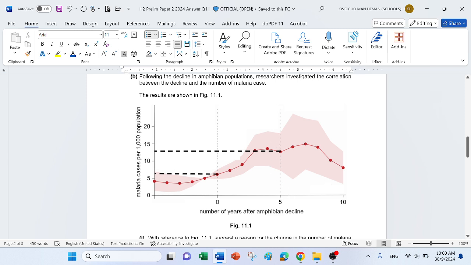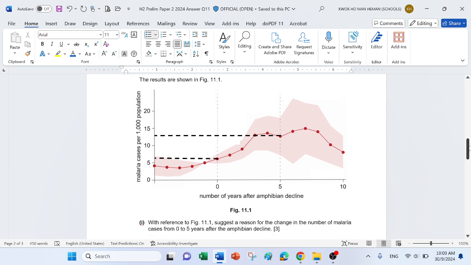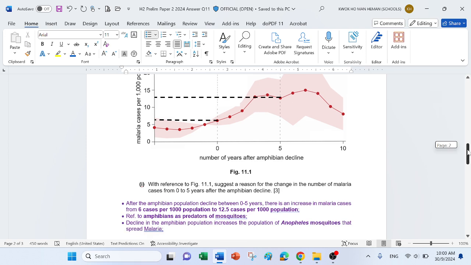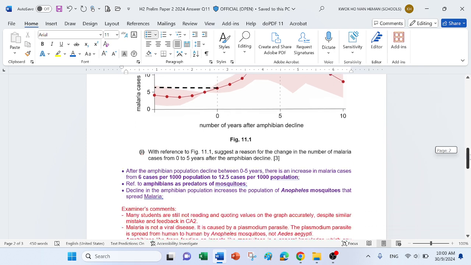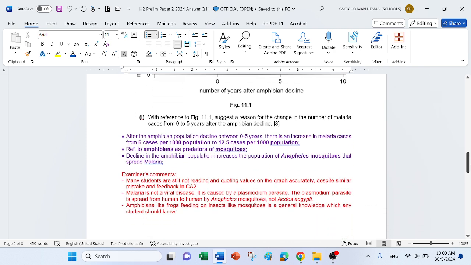Please do that to read your graph more accurately. If not, you get marked down on quoting of values, which are marks you shouldn't lose, right? To lose this kind of marks just because you are a bit lazy and don't want to read the graph carefully. So that will explain why some of you lost the first point.